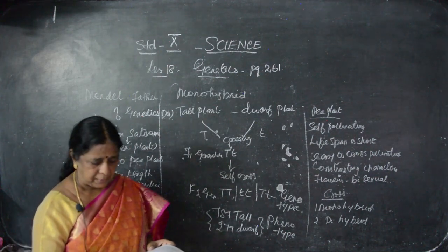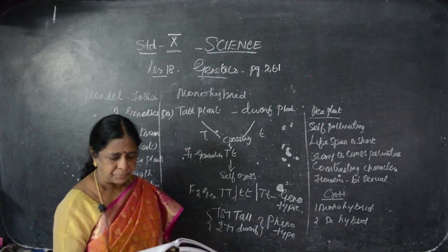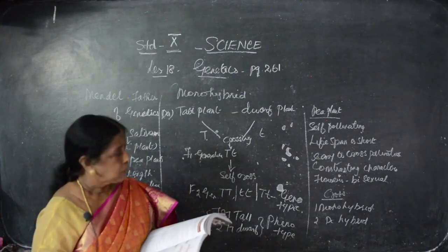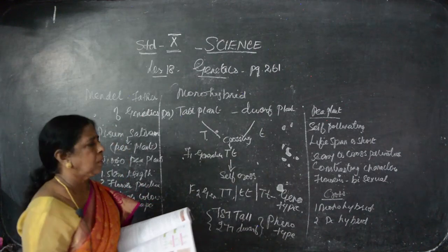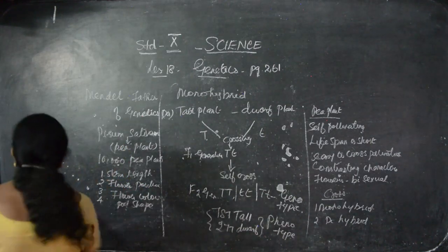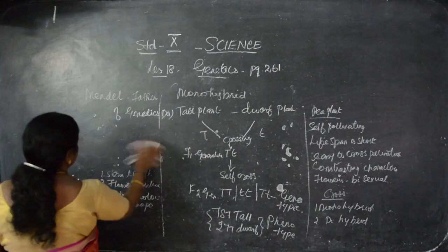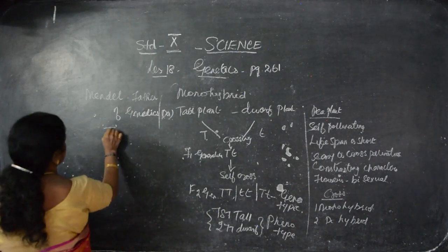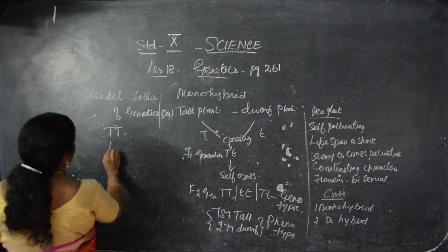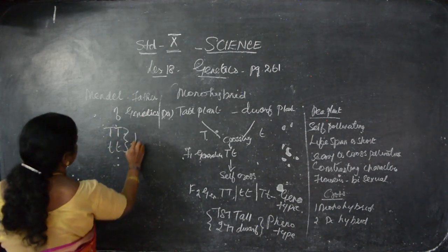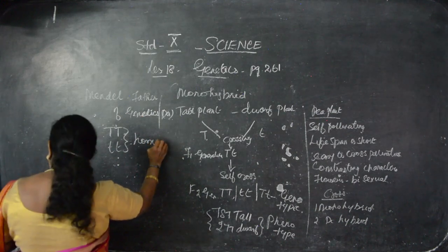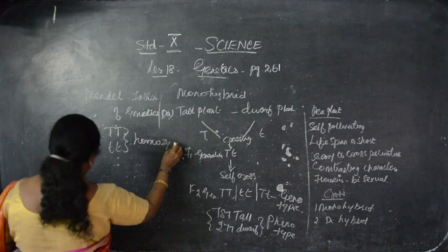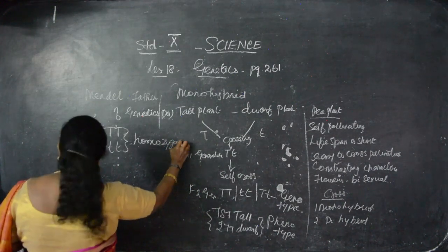So Mendel's interpretation of monohybrid. Monohybrid I said already. So either it may be that both the plants are tall after the parentage, or both the plants are short. Both the plants, both the characters it has like this, and this is known as what? Homozygous. These plants are known as homozygous.